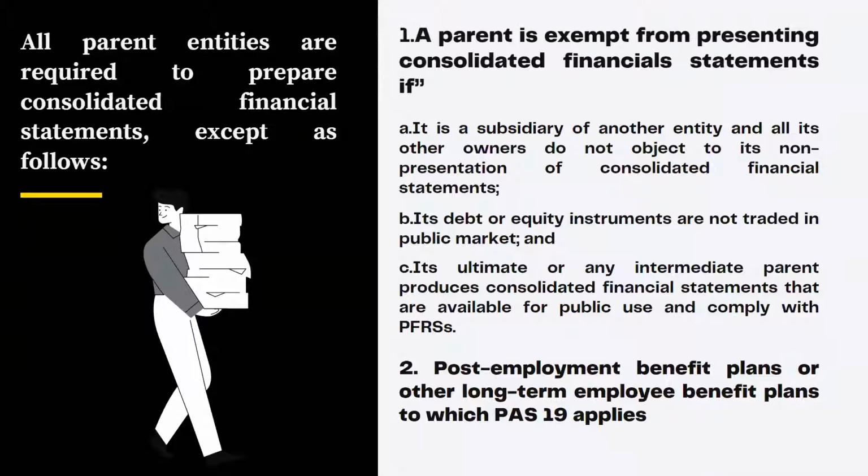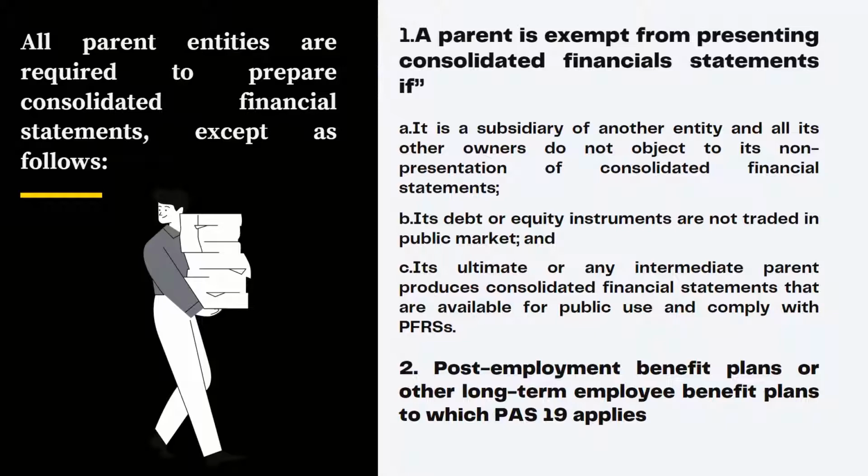All parent entities are required to prepare consolidated financial statements, except as follows. These conditions should be met in order for the parent to be excused from preparing consolidated financial statements. First, a parent is exempt from presenting consolidated financial statements if A, it is a subsidiary of another entity and all its owners do not object to its non-presentation of consolidated financial statements. B, its debt or equity instruments are not traded in a public market. And C, its ultimate or any intermediate parent produces consolidated financial statements that are available for public use and comply with PFRSs.